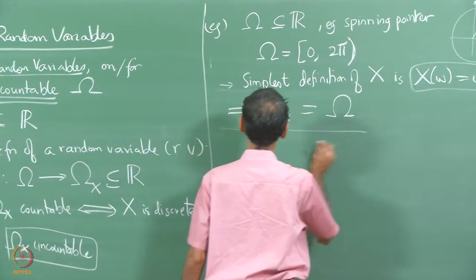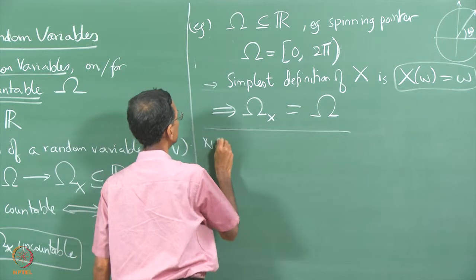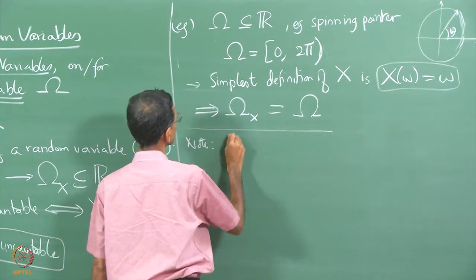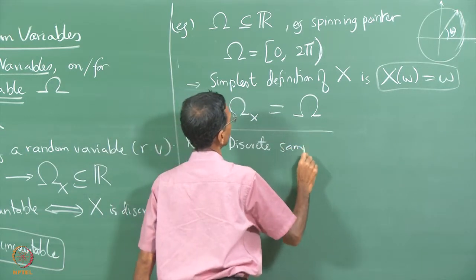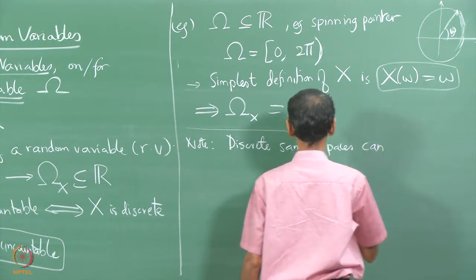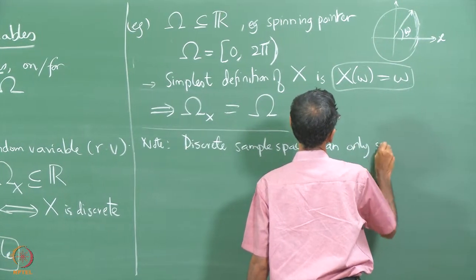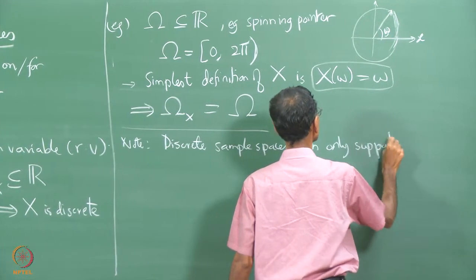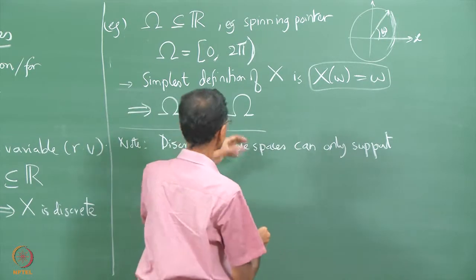So a discrete sample space can only support a discrete random variable. In other words, you cannot define continuous random variables with uncountable omega x for discrete spaces.